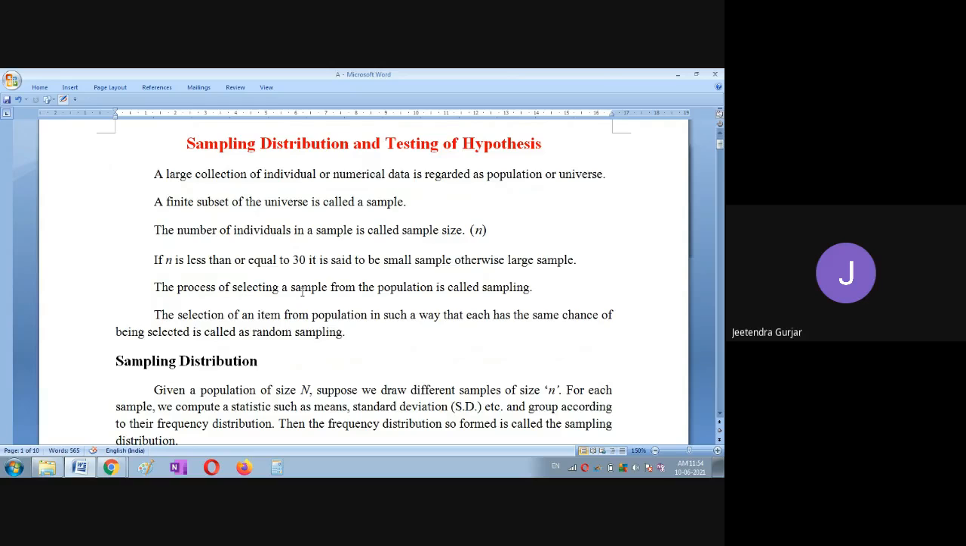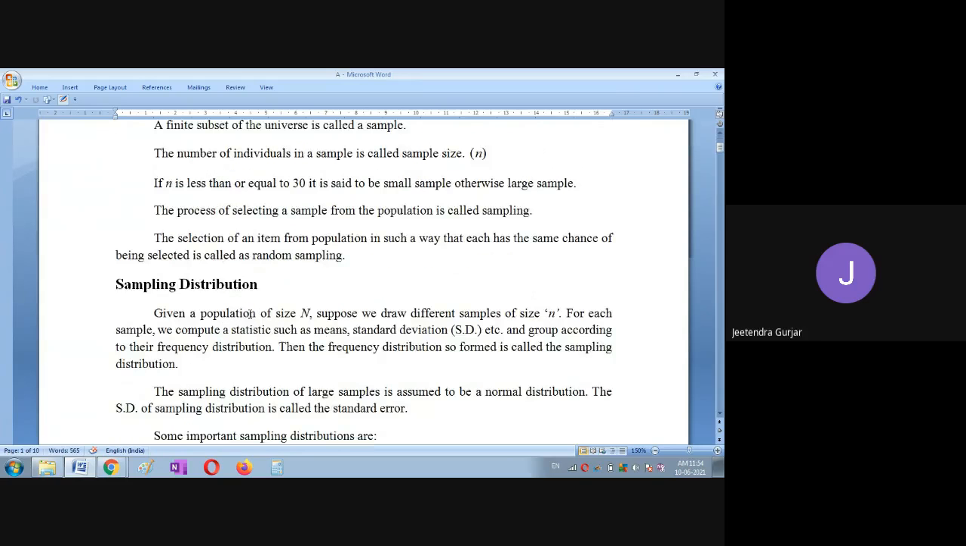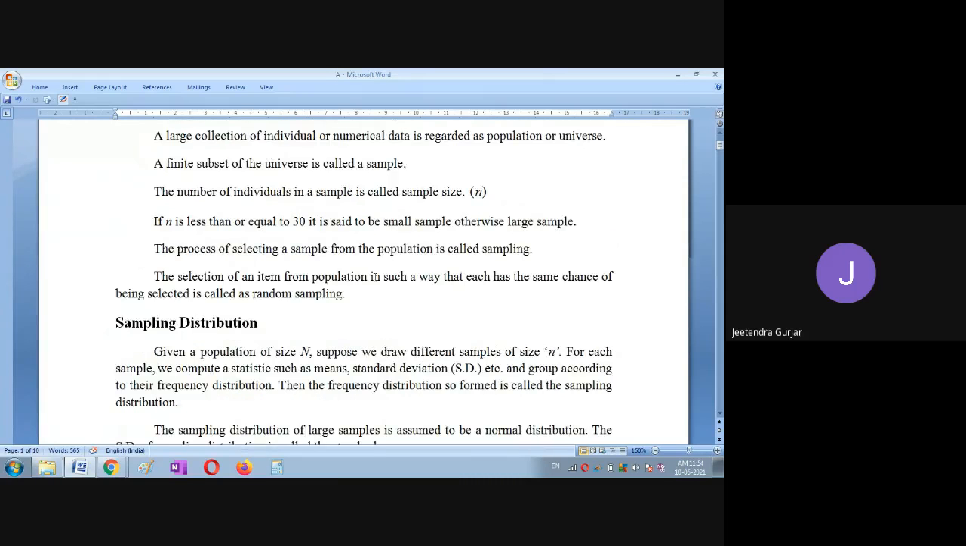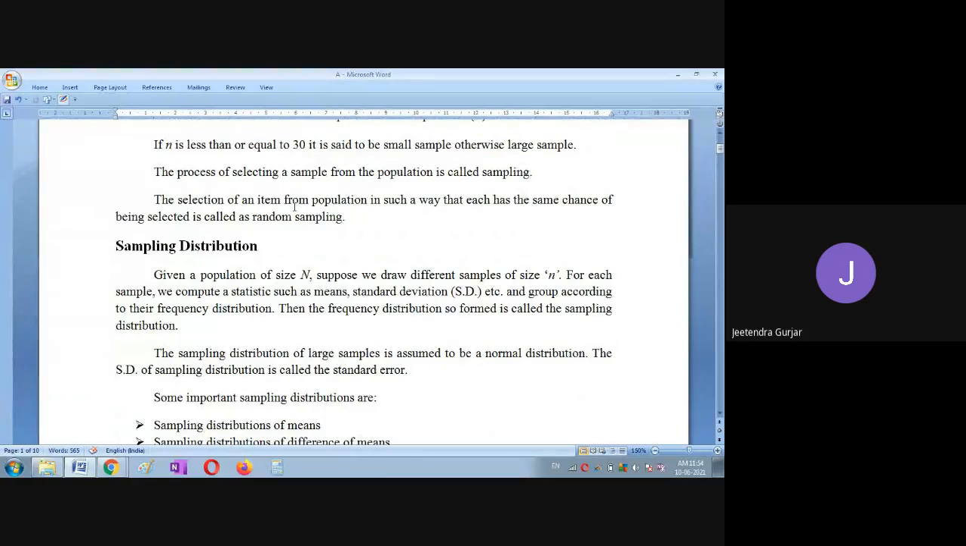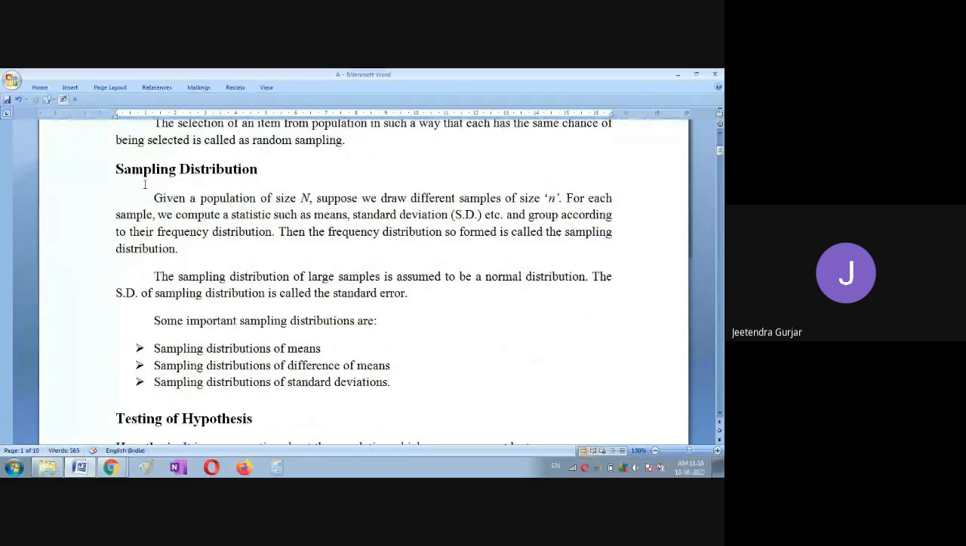The process of selecting a sample from the population is called sampling. So already I have told you, selecting some individuals will become our sampling. Then, selecting an item from the population in such a way that each has the same chance of being selected is called random sampling. I have already told you this. Many examples have been given for random sampling, so please remember at least this line. Then we have sampling distribution.